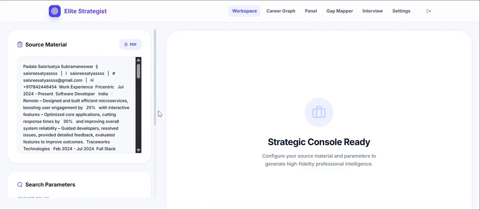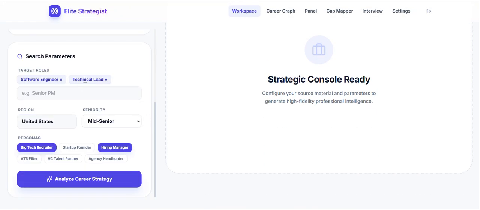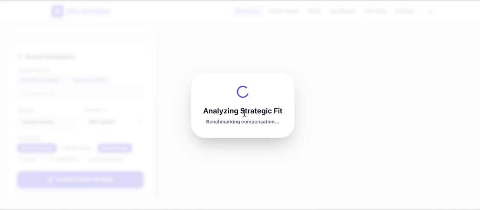I scraped the data, so I can directly give the target roles. I can give the region. The persona also I can use. When I press it, there are multiple agents working in the background, not a single agent. Each persona has a different agent.